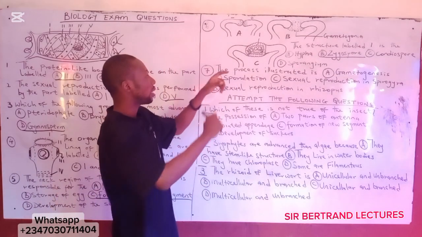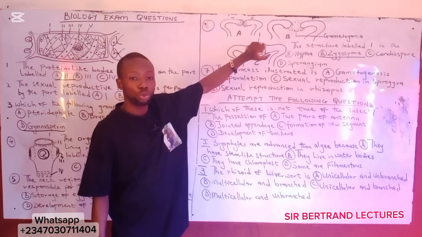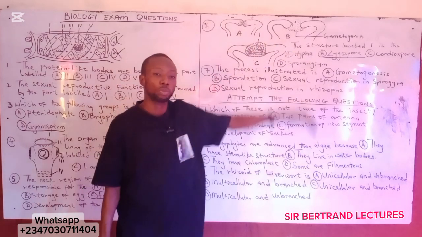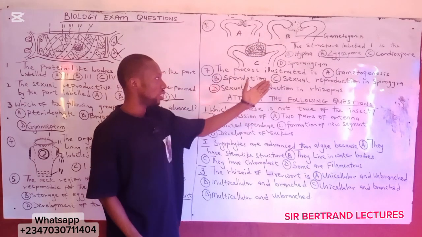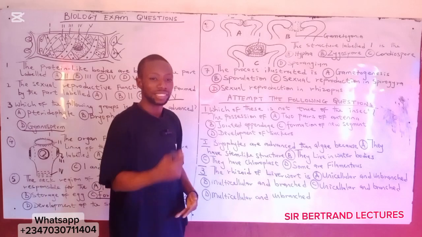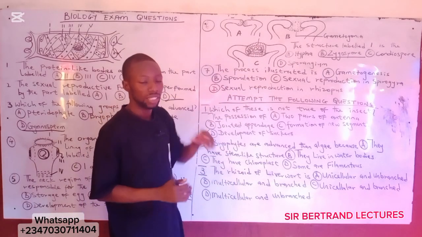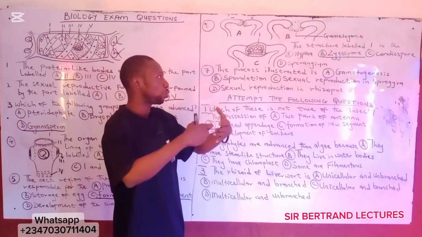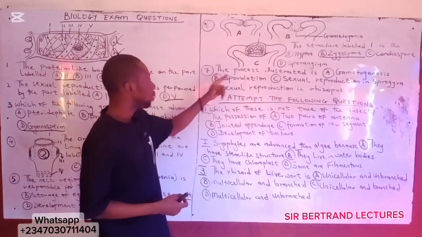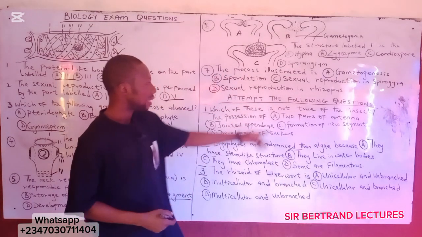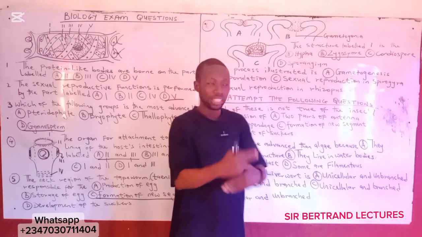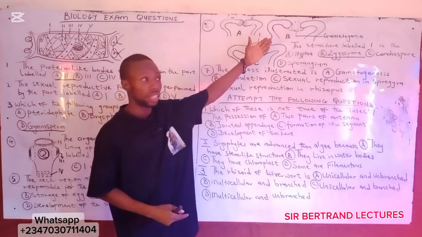During the process, the offspring produced here is known as zygospore, which is also termed zygote as in human. That's why the answer is zygospore. This is indicating the offspring which are being produced or formed. Then the process illustrated is gametogenesis. That is the formation of gametes, which is not what is happening here.